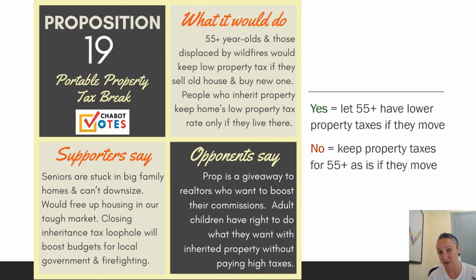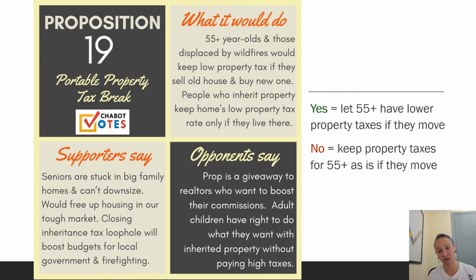Prop 19 is another proposition about property tax, and it's about property tax for people who are over 55 years old and for people who have been displaced by wildfires or other natural disasters in California. Right now, if you're 55 or older and let's say you bought a home in 2000 for $200,000, and now your home is worth $800,000, and maybe you bought a family home because you had kids at the time.